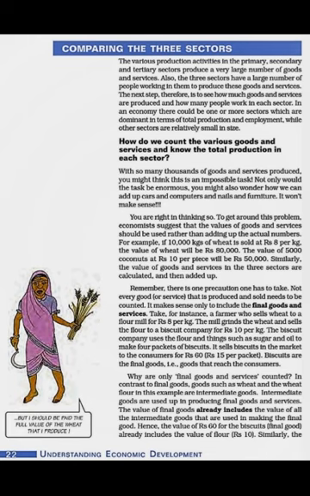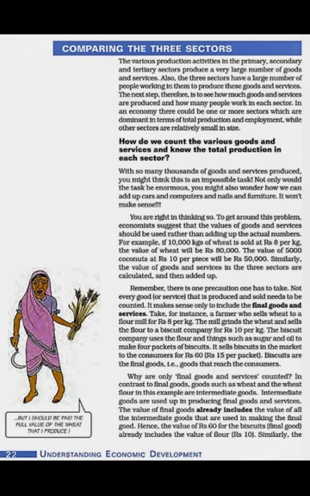Because it is very difficult to compare the sectors and calculate the output, because in one sector we are producing wheat and milk, in the other we are producing bricks, and in the third we are providing services. So our economists have suggested a very right approach: we have to go for the total value of goods and services. Means we have to see the monetary aspect, the currency aspect. We have to see the total value of goods and services rather than adding up the actual numbers.